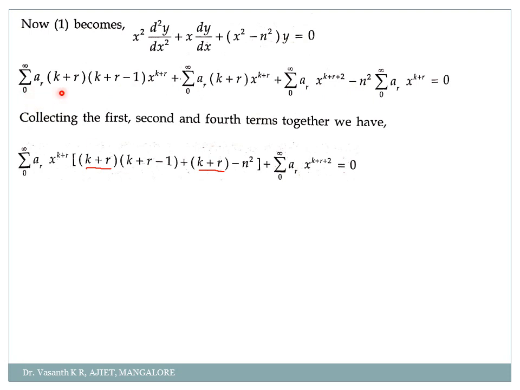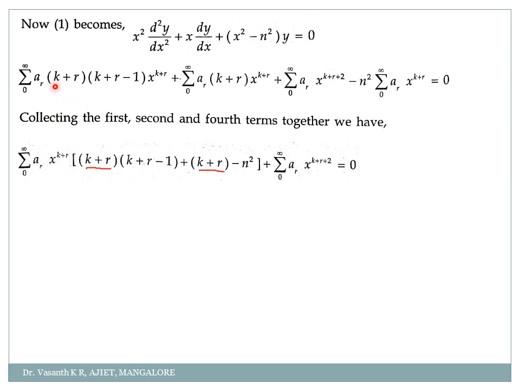So in my first term, summation is common, yes. AR is common in all the terms, first, second and fourth, yes. Then what is common? X power k plus r is common. Check here, first, second and fourth step, yes. So take it outside. So summation r equal to 0 to infinity AR into x to the power k plus r I have taken outside.